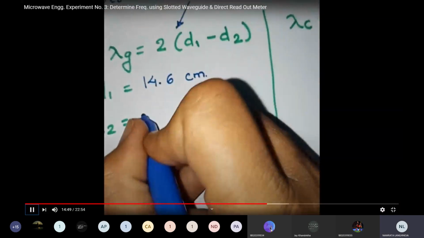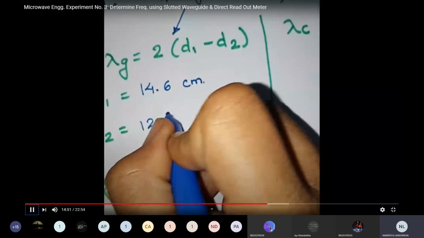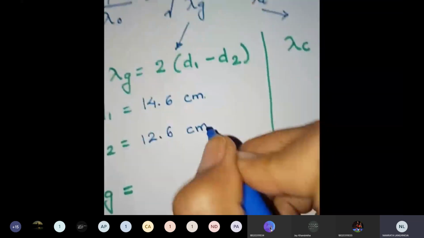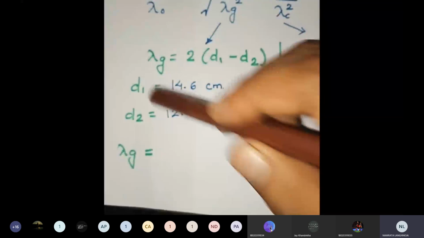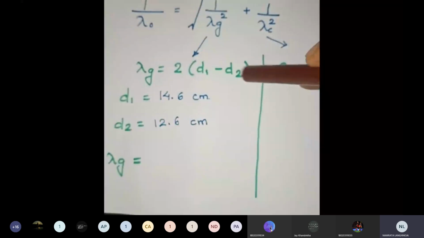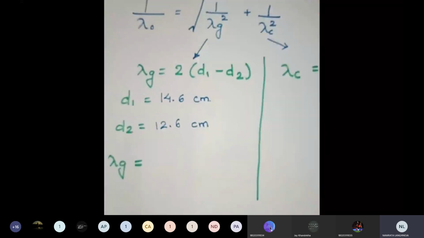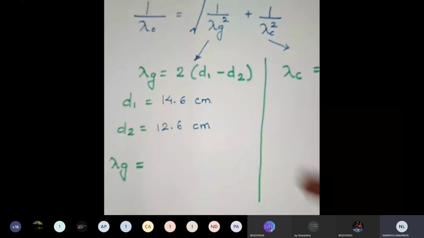D2 will be equal to 12.6 centimeter. Now you have to do this calculation. We have found out D2 and D1, so you have to find out lambda g. You have to substitute D2 and D1 here, and you have to find out lambda g. So this is how we will get lambda g.